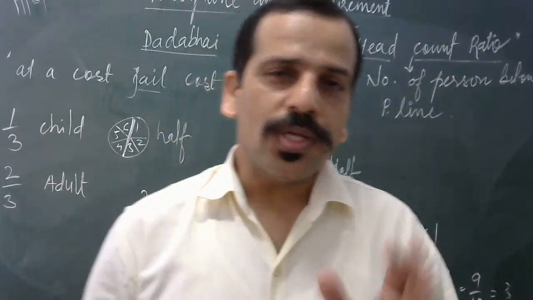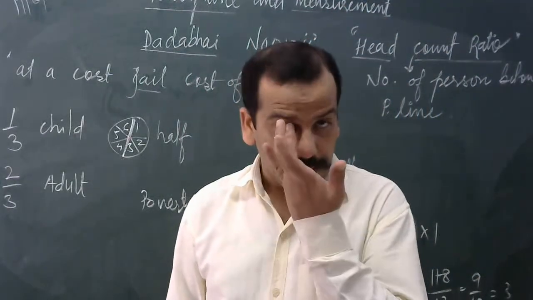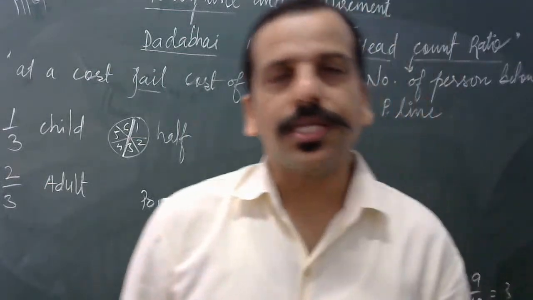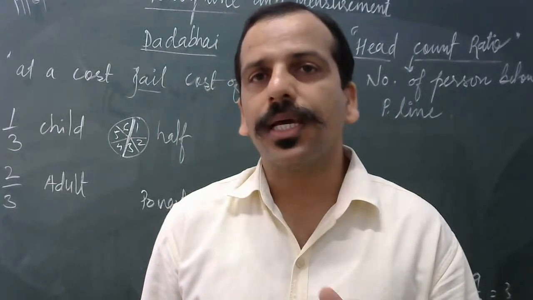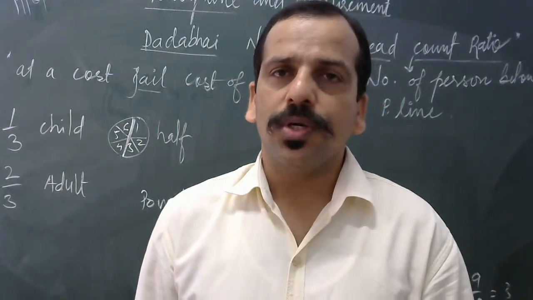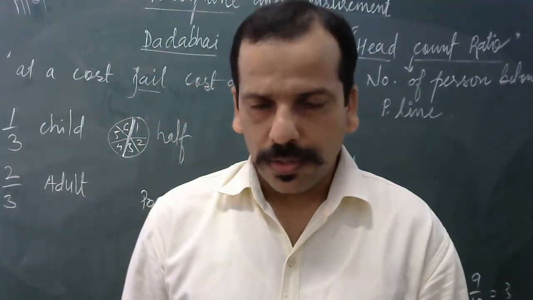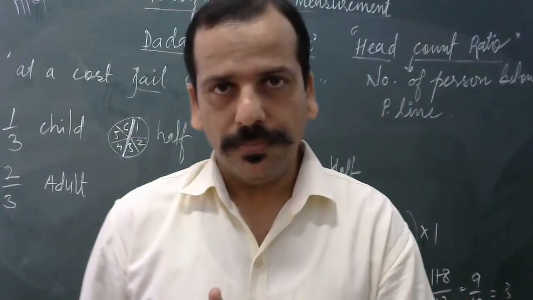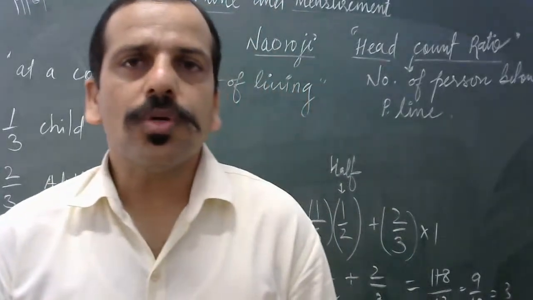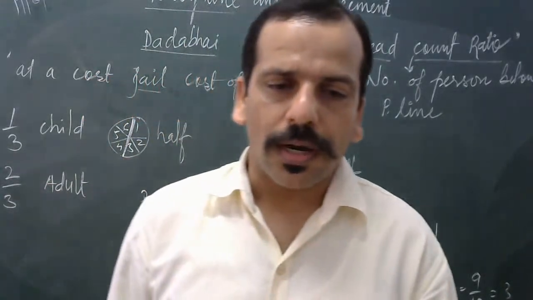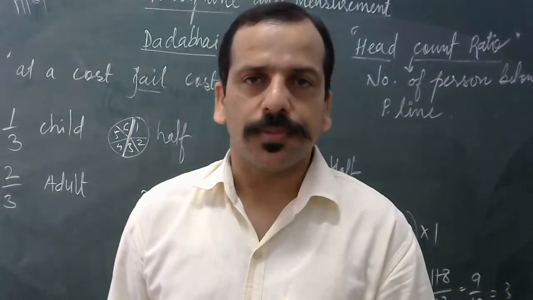See, food is there. Consumption: how many calories a person is taking in a day. 2400 calories and 2100 calories must be consumed by the person living in rural and urban areas respectively. Why must more calories be consumed by those living in rural areas? Because they do hard physical work, so more calories should be consumed.